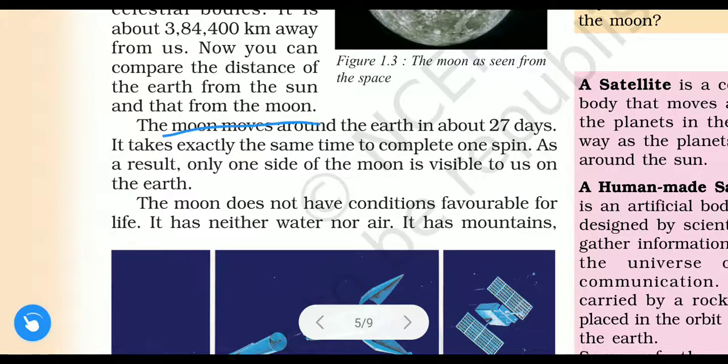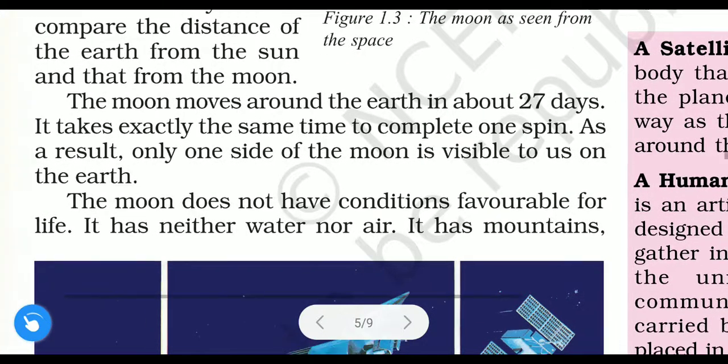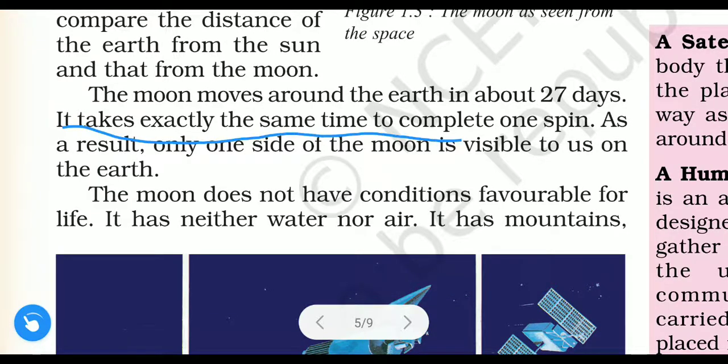The moon moves around the earth in about 27 days. How much time does the moon take to move around the earth? It takes 27 days. It takes exactly the same time to complete one spin. One spin means rotate. So the moon takes the same time, 27 days only, to rotate around its own axis.